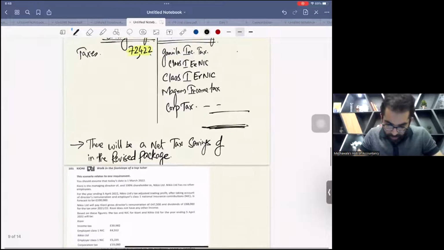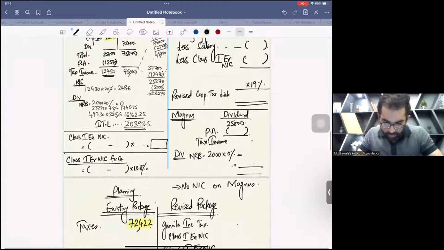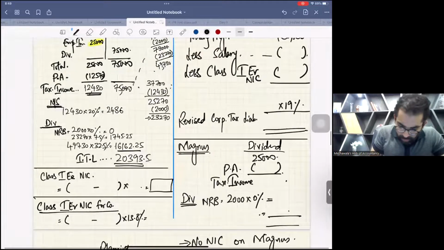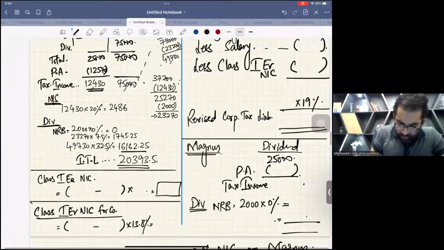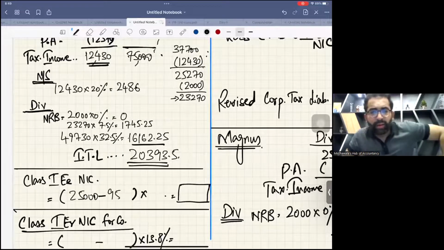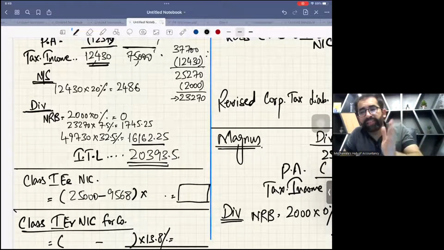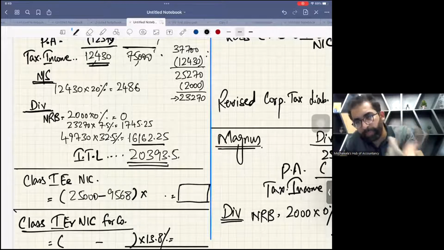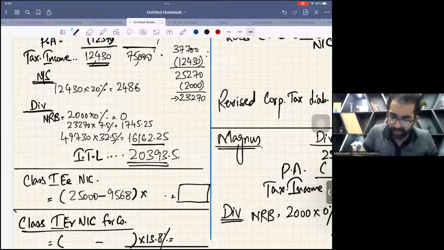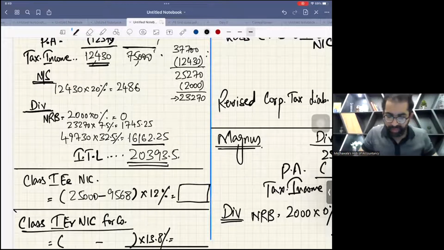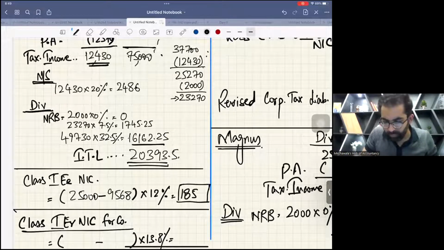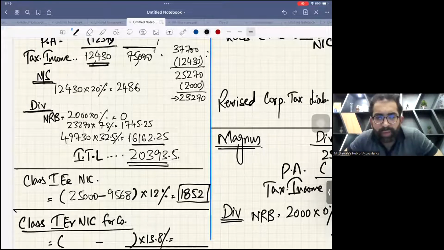Now tell me, your employment income is 25,000. On the first 9,568, there is no tax. So what you will do: 25,000 less 9,568. The extra amount will come in the second band, and the rate of tax is 12%. Tell me how much? 1,852, right? Round off, please. Class 1 employee NIC is 1,852.